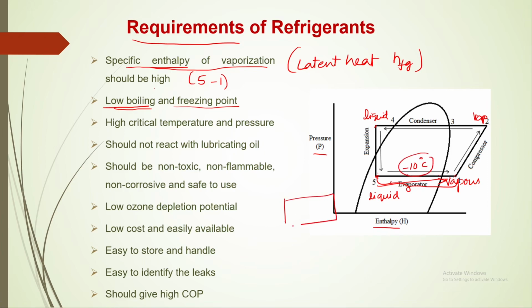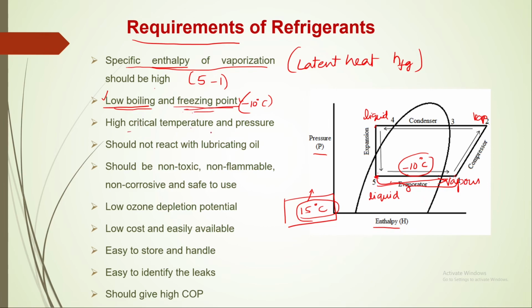If you take a fridge, you will keep items around 15 degrees like that. So it should be absorbing heat from these. That is why this boiling point should be less than this required temperature. That is why we say low boiling point. And also freezing point should be low. Here at this point we will get the least temperature in the cycle. If the freezing point is minus 10 degrees, when it expands in the expansion valve, there is a chance of freezing. That is why freezing temperature should also be less than the evaporation temperature.